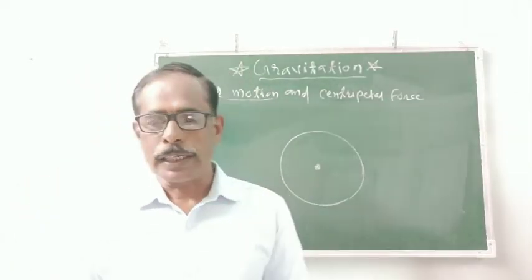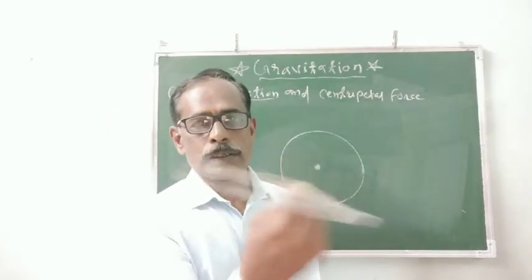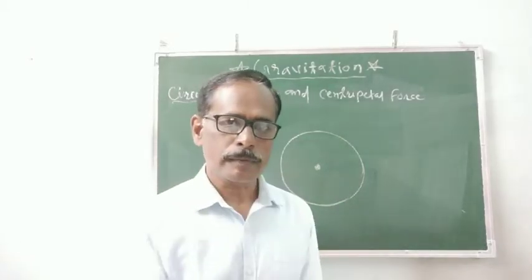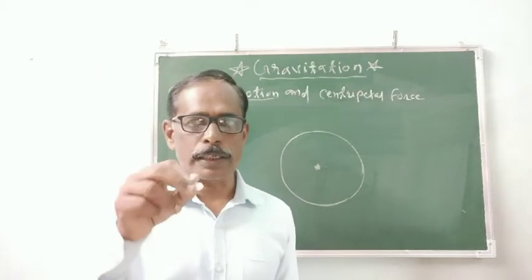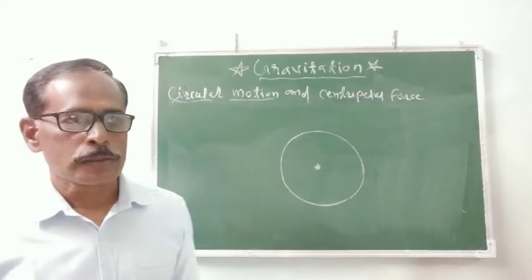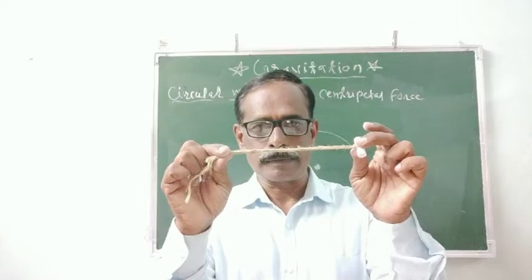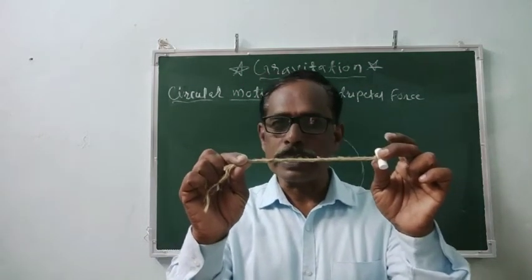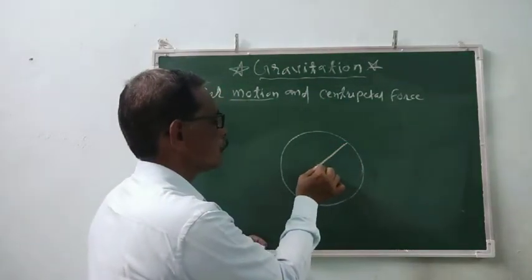Our first question is, when that object is in a circular motion, in such condition, is force applied on it? Yes, force is there. And now the second question is, if force is applied on that object, what is the direction of the force? So the direction of the force is toward the string, and that direction is toward the center of the circle.